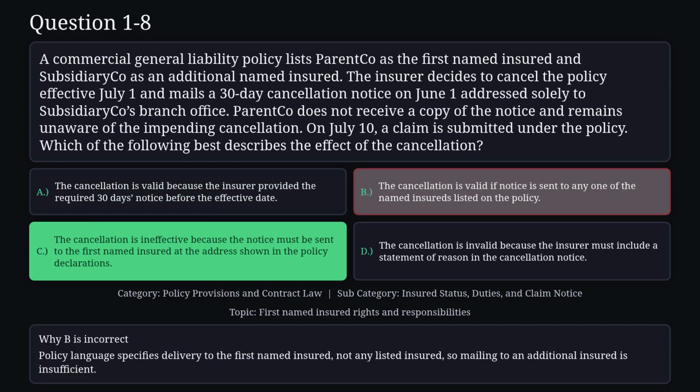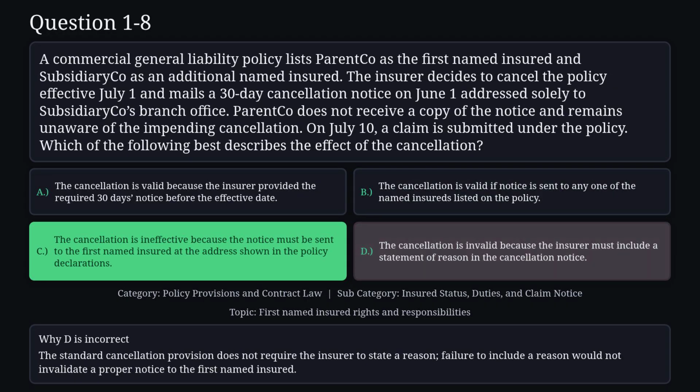Reason B is not correct. Policy language specifies delivery to the first named insured, not any listed insured, so mailing to an additional insured is insufficient. Reason D is not correct. The standard cancellation provision does not require the insurer to state a reason.